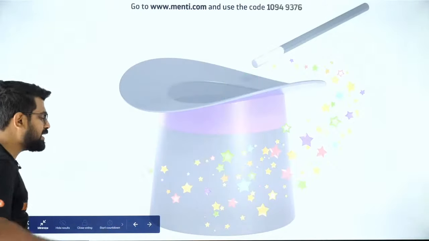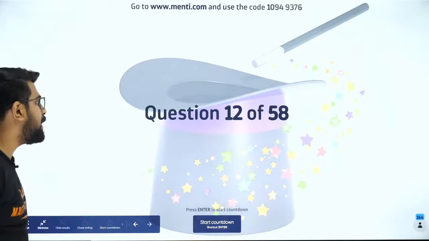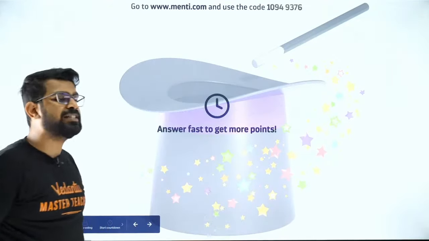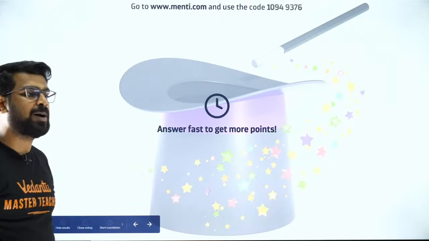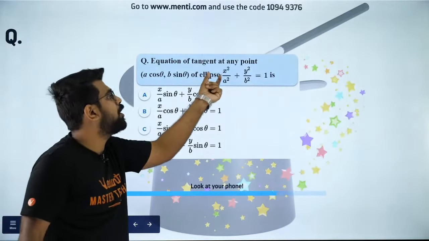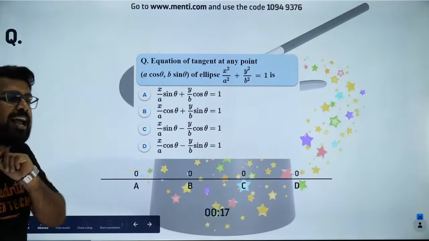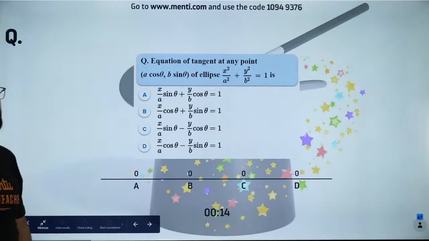Brilliant job. So next question. Question number 12 for all of you. Everybody, let's hurry up. We will complete it. So this is again the equation of tangent to an ellipse at a point a cos theta comma b sin theta. Everybody, please try to solve it. I want all of you to try it out.